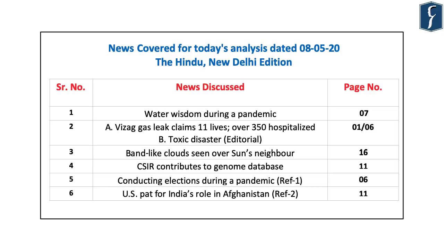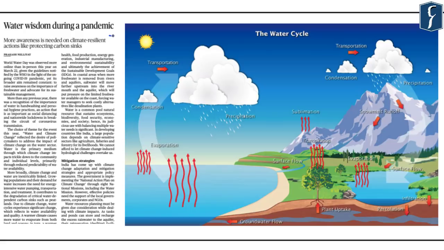Let's begin our analysis. Page number 7 of today's newspaper highlights a news item which talks about water wisdom during pandemic. Now this article basically relates to World Water Day, which was celebrated on 22nd of March. However, the impact of this particular celebration was very limited because of the coronavirus pandemic.